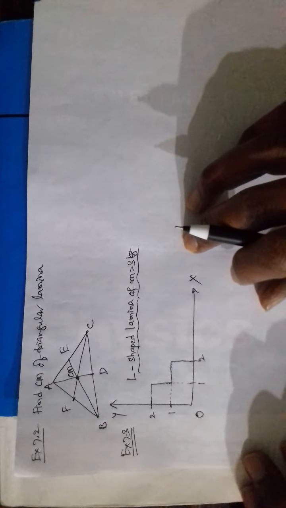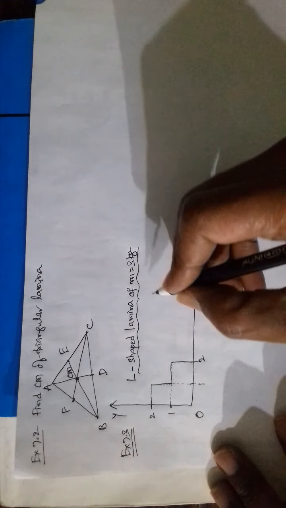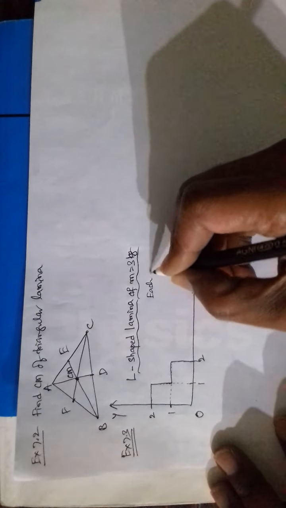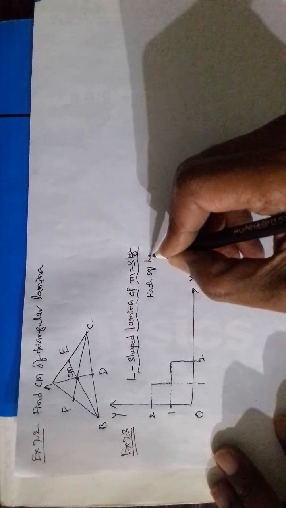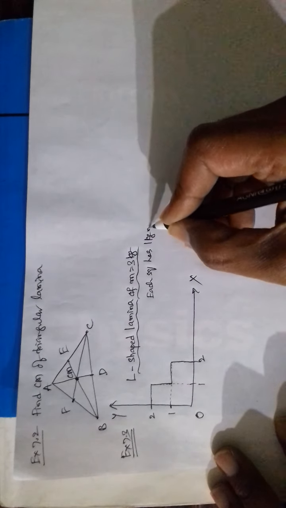Suppose in another example we are given an L-shaped lamina having 3 kg mass. This consists of 3 equal squares. Each square has 1 kg mass: 1 kg, 1 kg, 1 kg, 3 kg. Now, let us locate the midpoints for the squares.